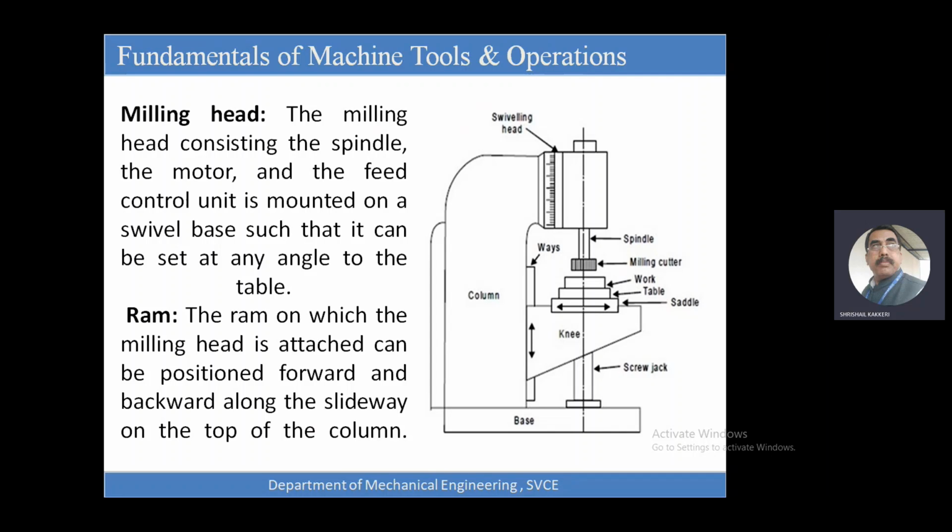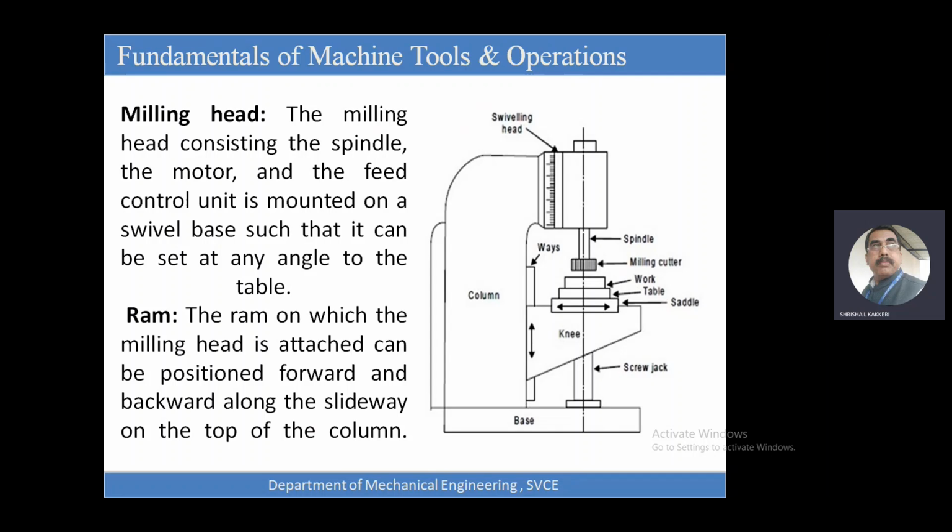It's a milling machine, and this arbor will be vertical, and the workpiece will be kept on this. This can be moved front and back, and here we have cross slides. This can be moved left and right. The arbor will be continuously rotating, and we are going to slide the workpiece so that the metal will be removed.